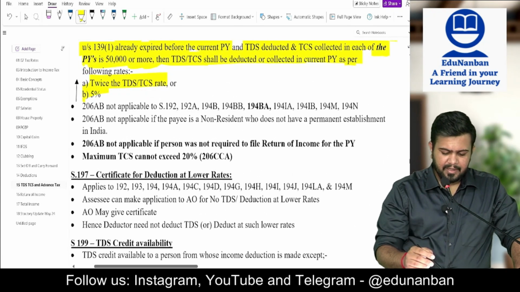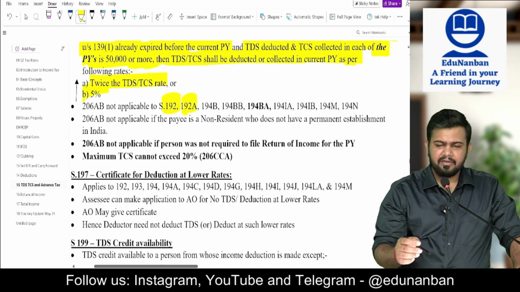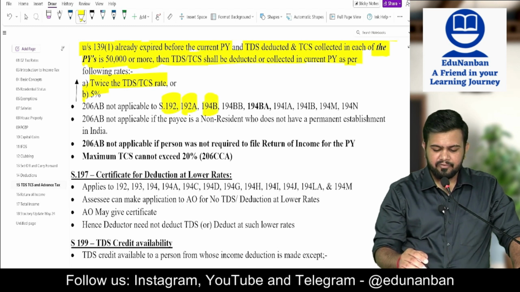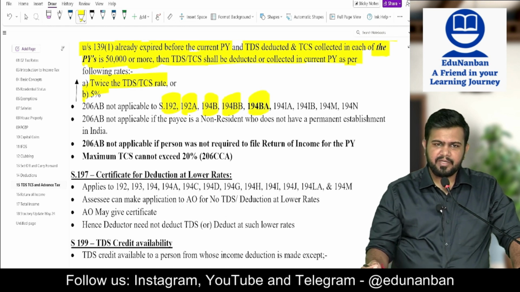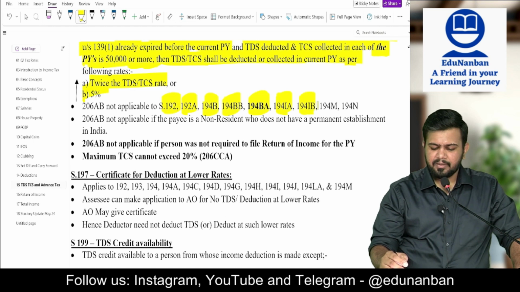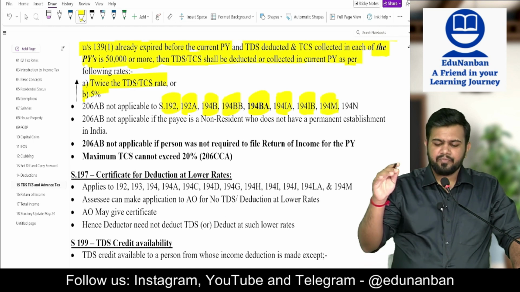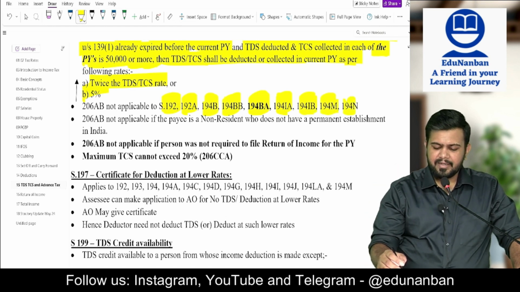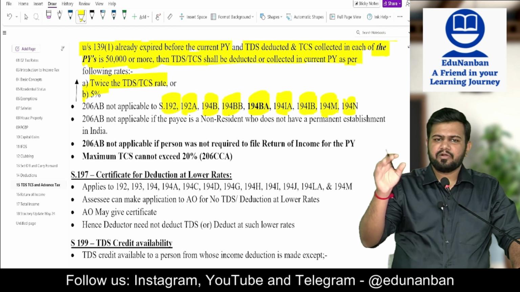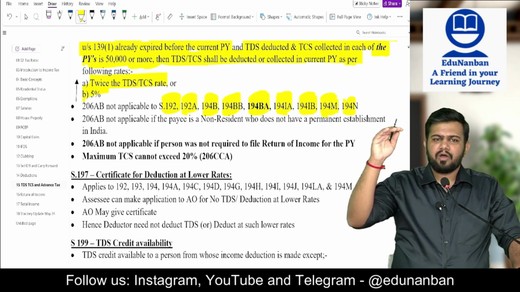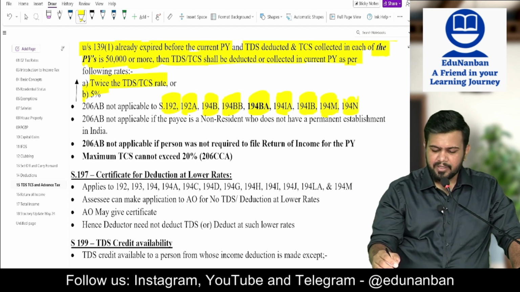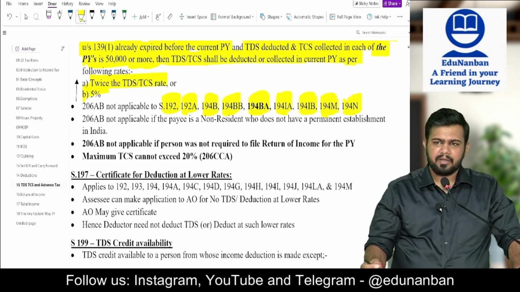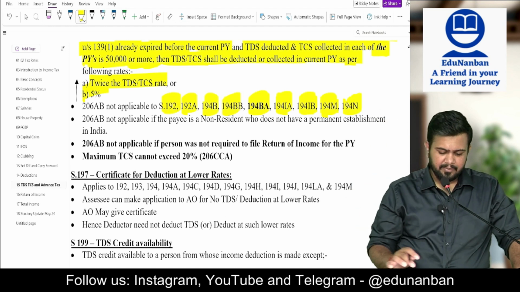Okay, then 206AB is not applicable to 192 salary, 192A withdrawal from PF, 194B and BB for winnings, 194BA online games, 194IA immovable property, 194IB and 194M, that is, special rent and contract or professional service by individuals, and also cash withdrawal. For other sections it is applicable.